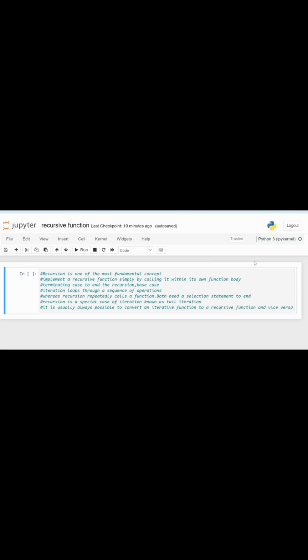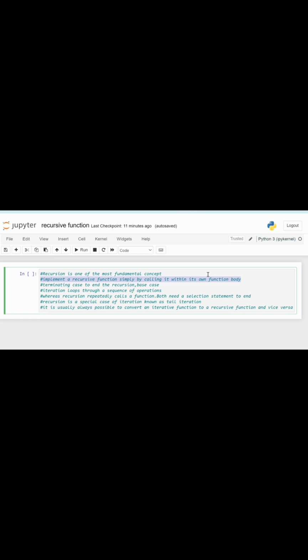We are saying that we can implement a recursive function simply by calling it without its own function body. What does that mean? When we define a function, the code inside the function is the function body. So we don't need to repeat the function body again and again, we just have to call the recursive function. To prevent the recursive function from going into an infinite loop, we